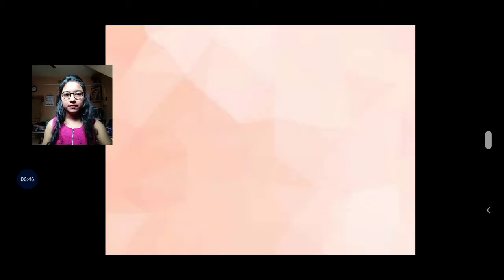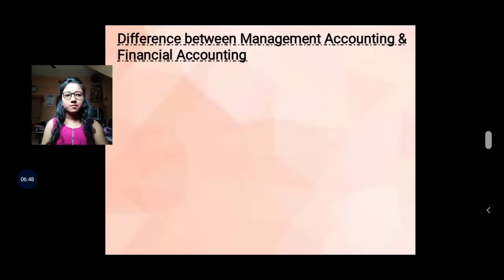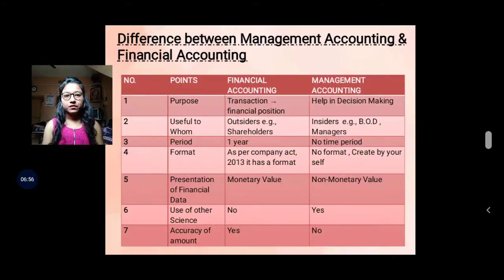The next question is the difference between management accounting and financial accounting. So let's start. Number 1, purpose. Now, what is the purpose of financial accounting? Here it is given as transaction to financial position.